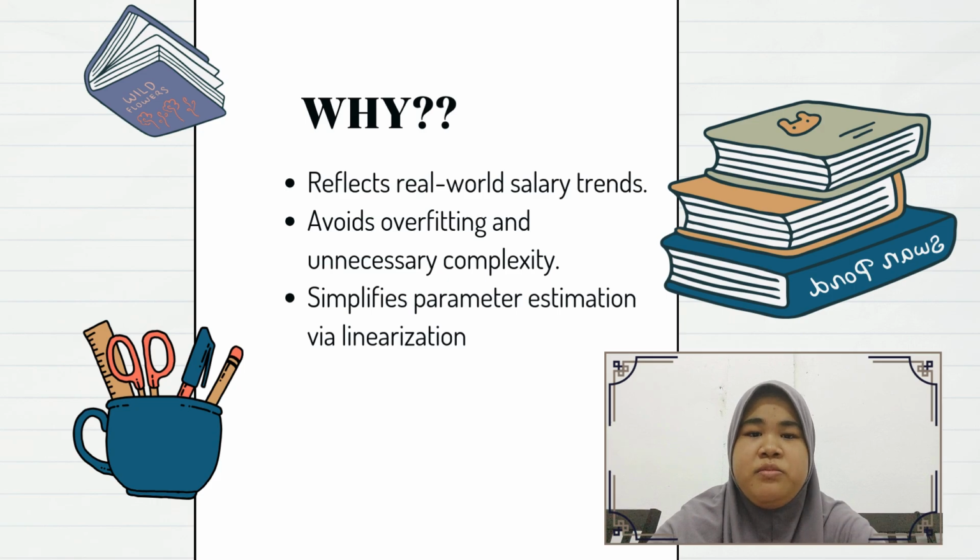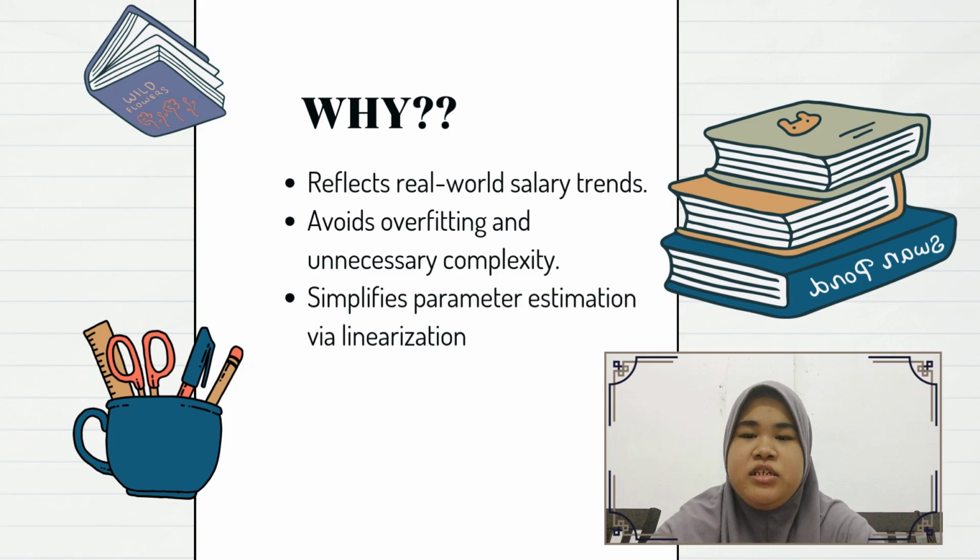This function is good because it matches how salaries grow in real life. At the start of a career, salaries grow quickly, but after some time, they stop growing as fast and become stable. This is called a plateau, and it happens because of things like company budgets, limits on promotion, and salary caps in industry. This approach works well because it combines realism and mathematical simplicity.